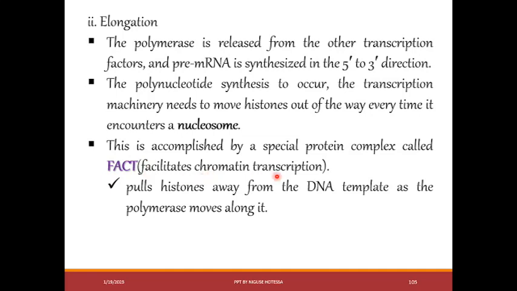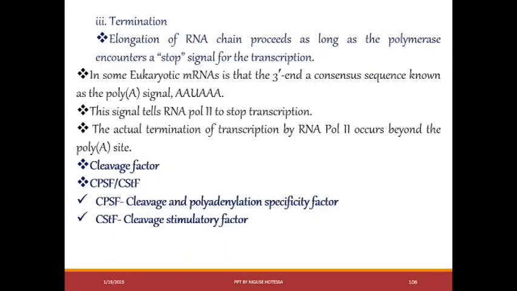It pulls histone away from the DNA template as RNA polymerase moves along it. In such a way, synthesis of the strand is carried out. Then after synthesis, the transcription stops. That is what you call termination.